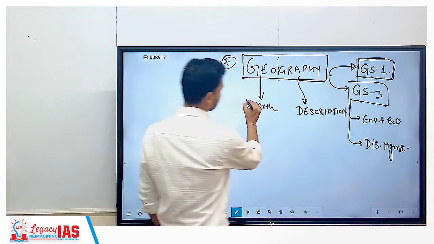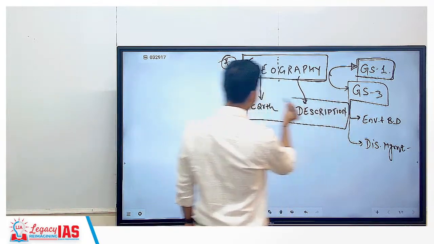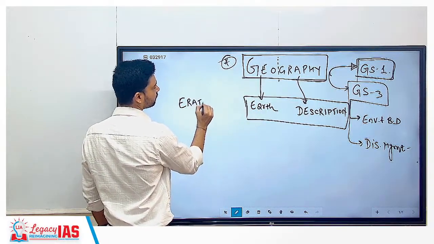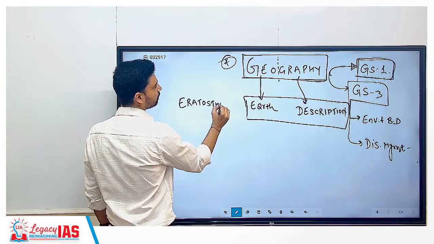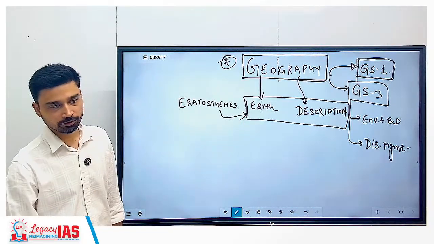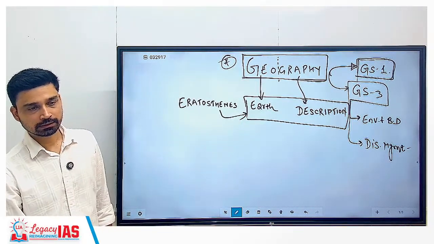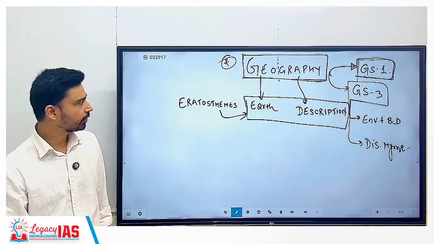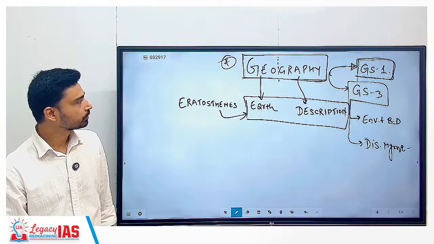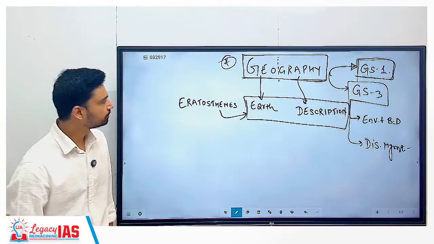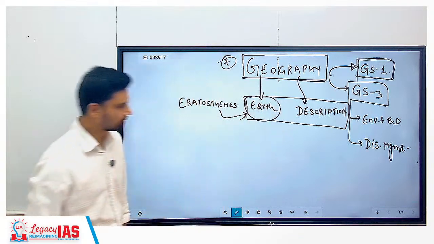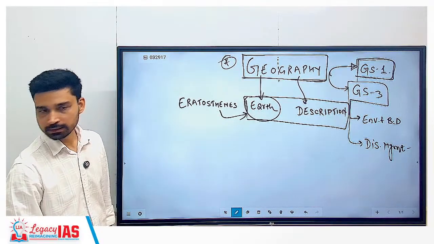And this particular definition, this particular explanation, was first given by a Greek scholar called Eratosthenes. So that's the point we can write here as well. The first definition, or simple definition, of geography was given by Eratosthenes, who described it as a description of earth.